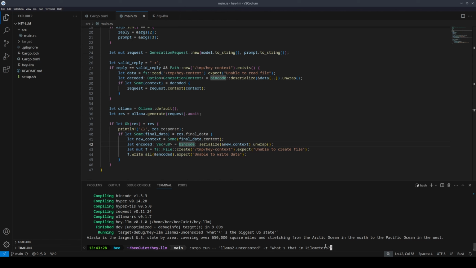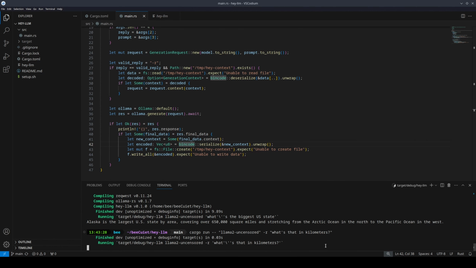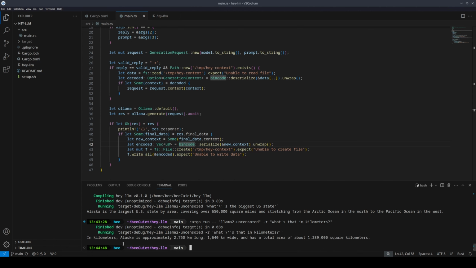I should use that as context and return this to the user. So let's see if that works. In kilometers, it's approximately 2750 km long by 1640 km wide, 1.4 million square kilometers almost. So now we know that the context works because it was able to read "what's that in kilometers" and infer based on our last conversation what to turn into kilometers.